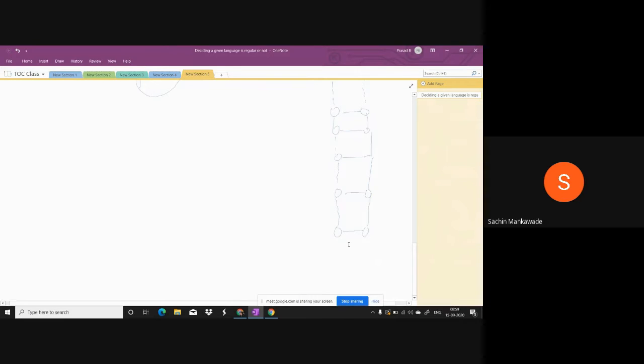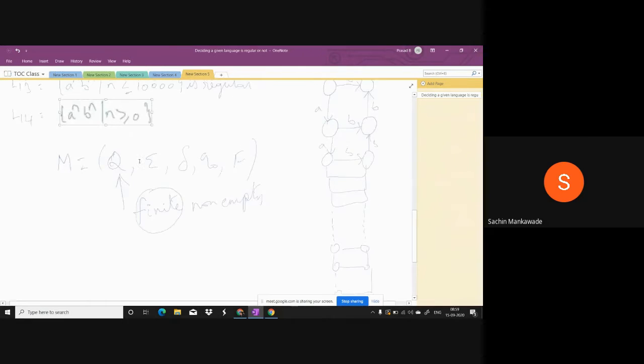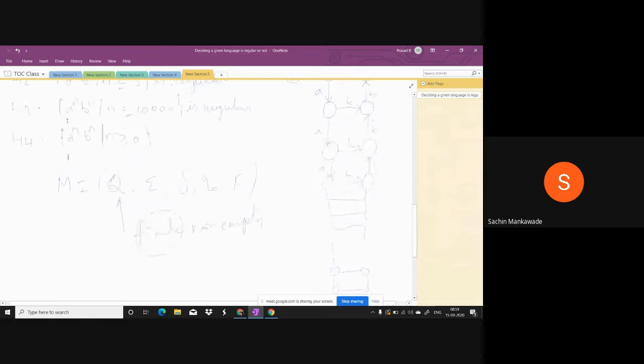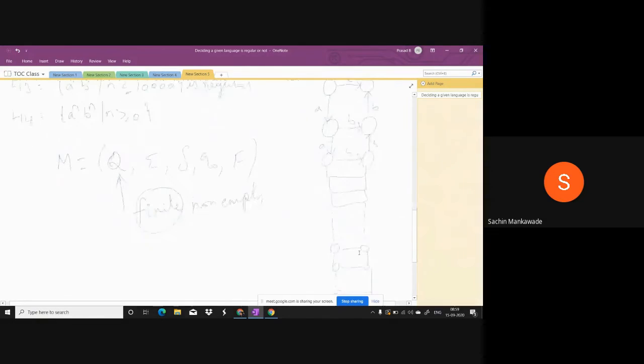No. Again, the next string will be there, and as the n value goes on increasing, you have to increase the number of states. Even if we construct until a power 10 crores and b power 10 crores, that will not be the final value of n. Again, the n value can be increased. So as the n value is increasing, you have to keep on increasing the number of states to construct like this,